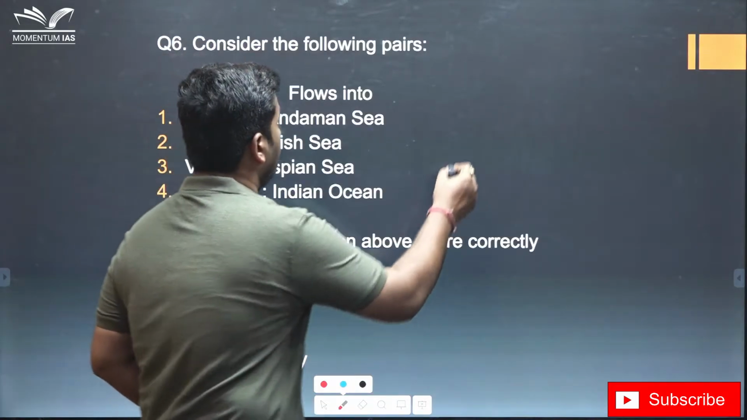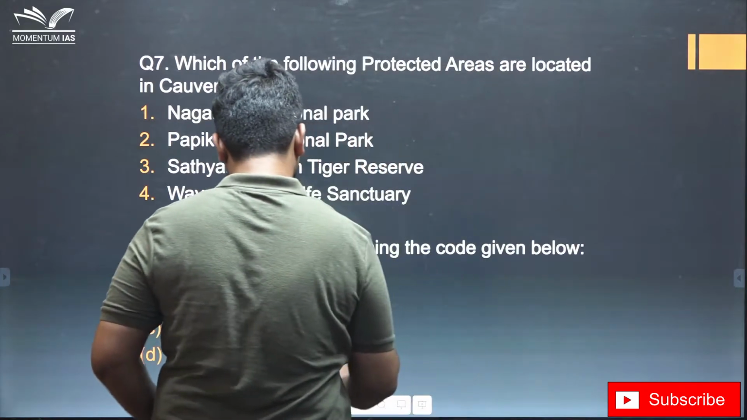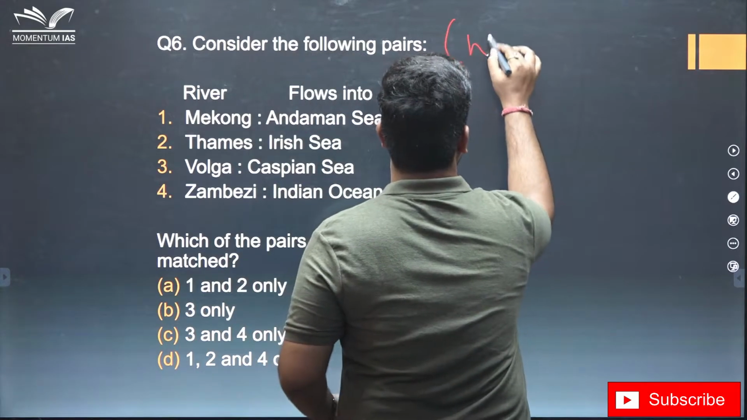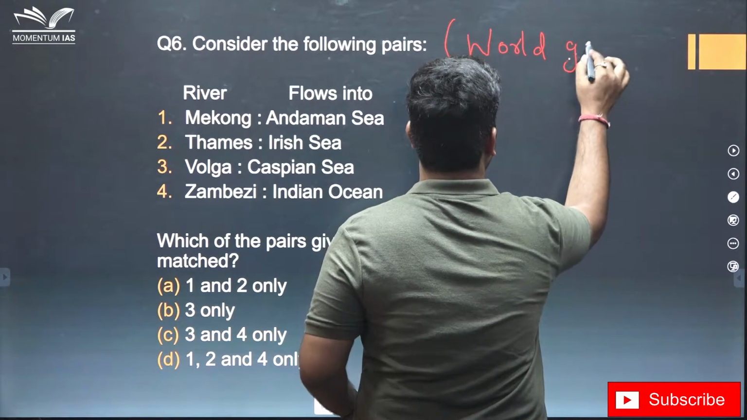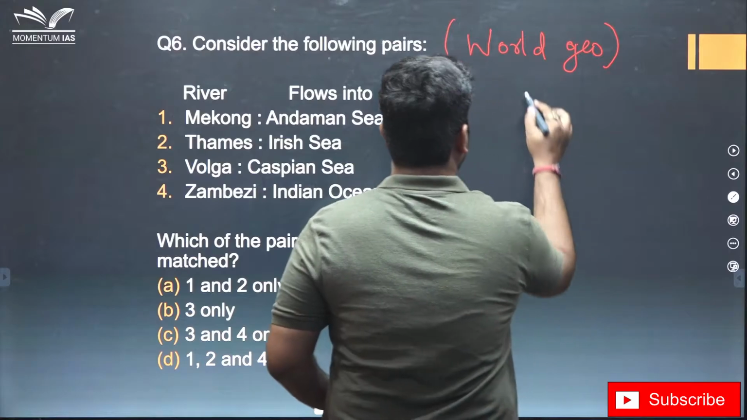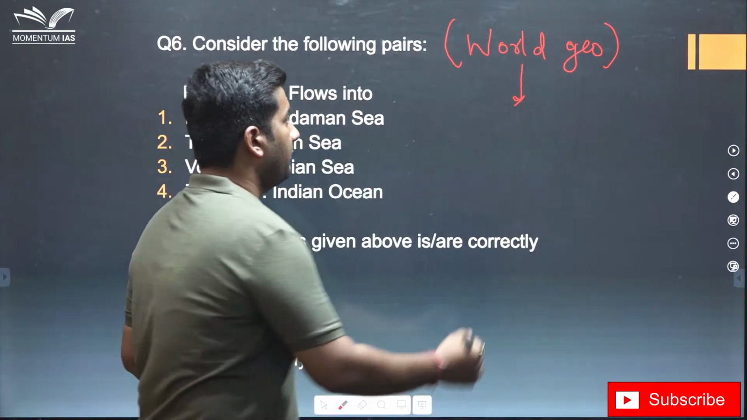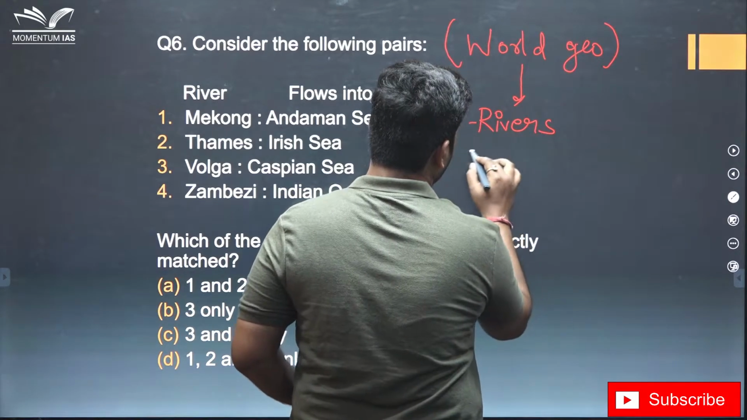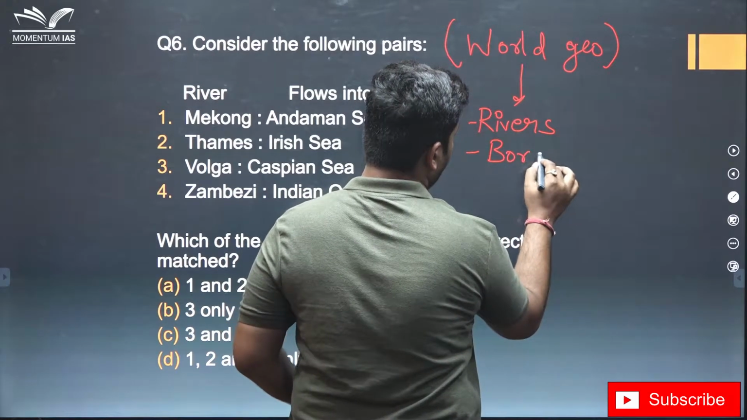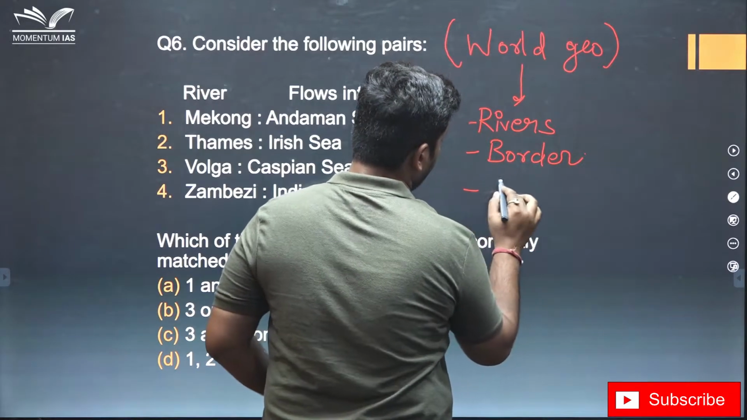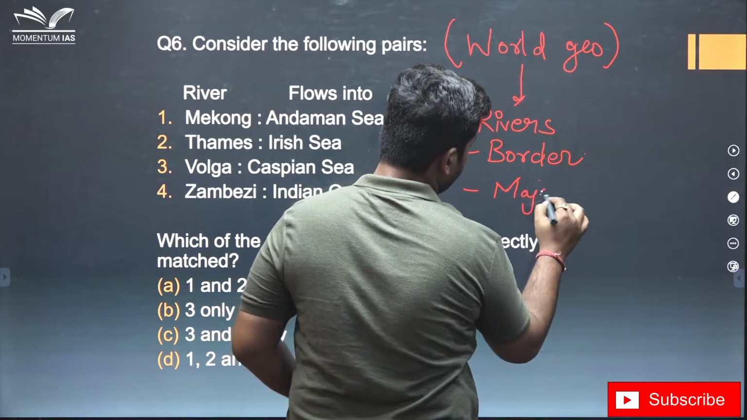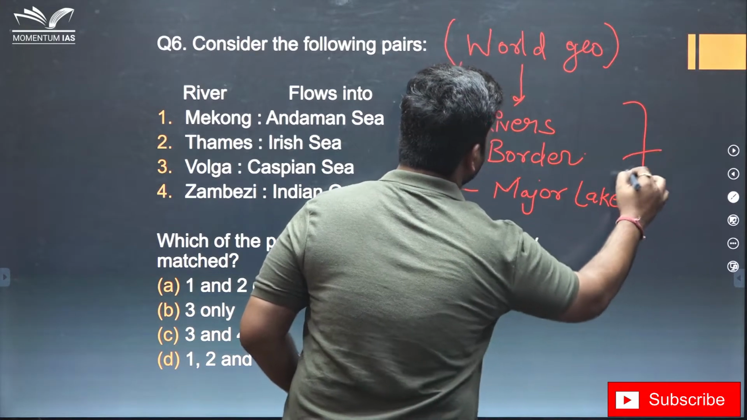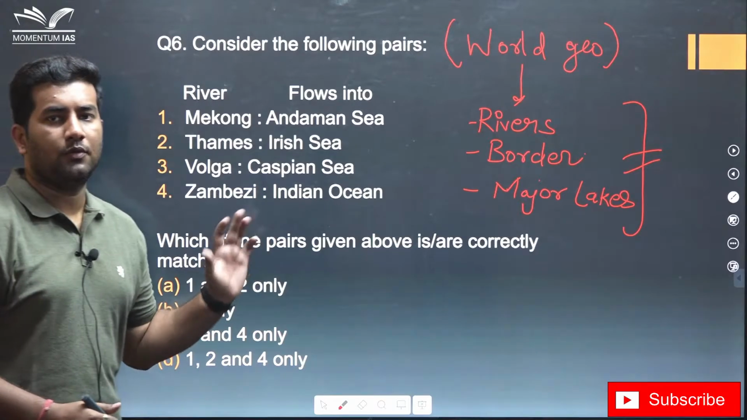Now this trend is related to world geography. The questions that are generally asked from here are, in this case it was rivers, about border countries, major lakes like Black Sea, Caspian Sea. So just by going on the past trend, you can cover majority of the question.